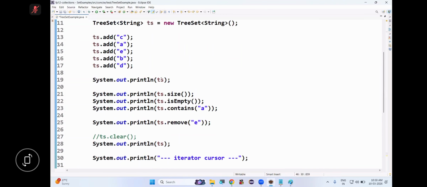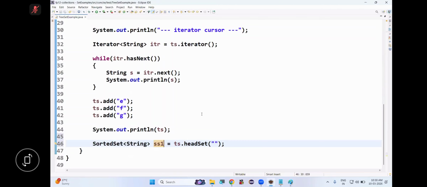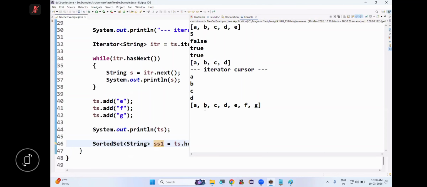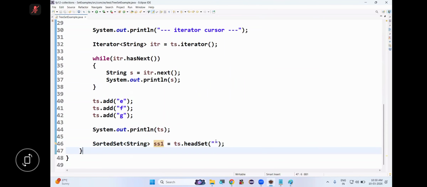Now what I'm doing, how many objects are there? A, B, C, D, E, F, G. So I will take D. If I use D, now what will it do? If I display ss1, what will I get?